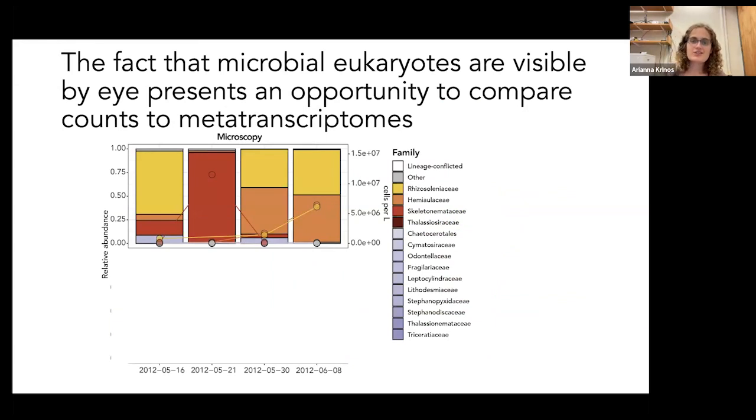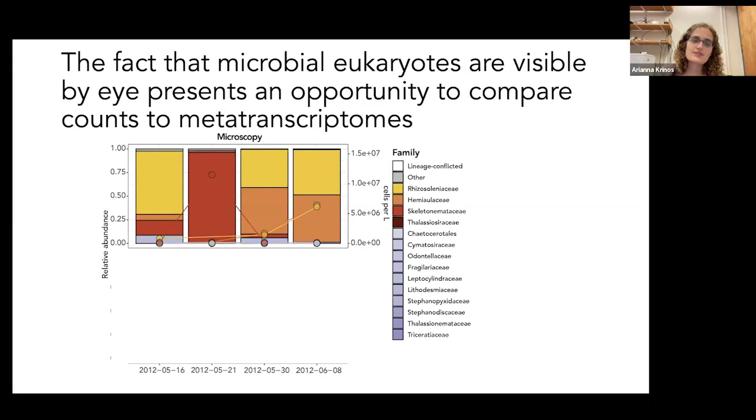One major advantage to studying microbial eukaryotes, in comparison to the challenges related to database completeness, is that we can identify eukaryotes by eye. They're visible in many cases. So this is an opportunity to compare metaomic sequences to microscopy to evaluate how well we're doing at taxonomic annotation in these data sets.